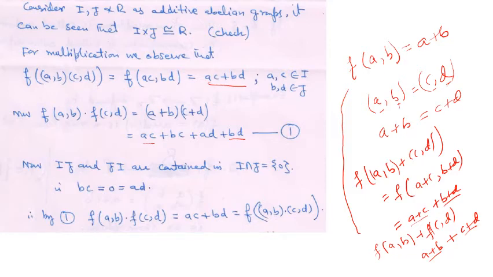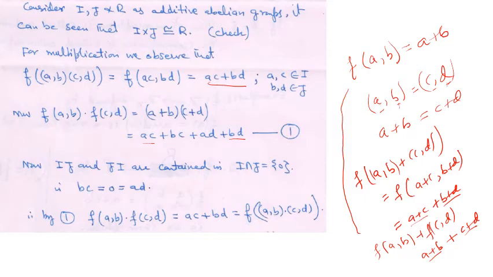So BC is in I and J, AD is in I and J. B is in J, C is in I, so this is in IJ, this is in JI, and they are both subsets of I intersection J, and I intersection J equals 0.